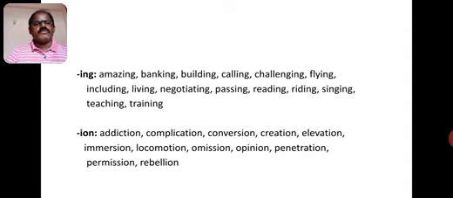Complication, conversion, create, creation, elevate, elevation, immersion, locomotion, locomote plus shun, locomotion, omission, opinion, penetration, permission, rebellion. Like to all the root words, when we add ION to the root words, we will get the new words.